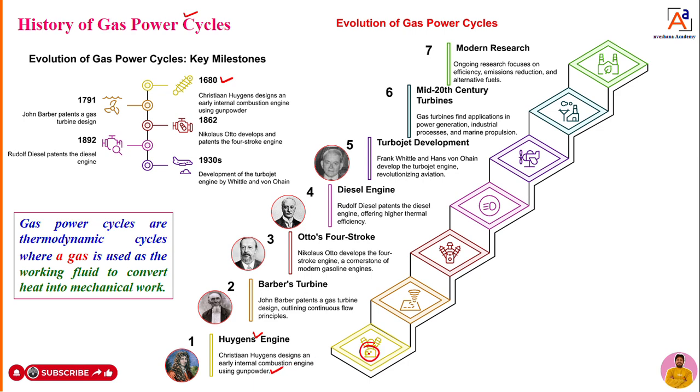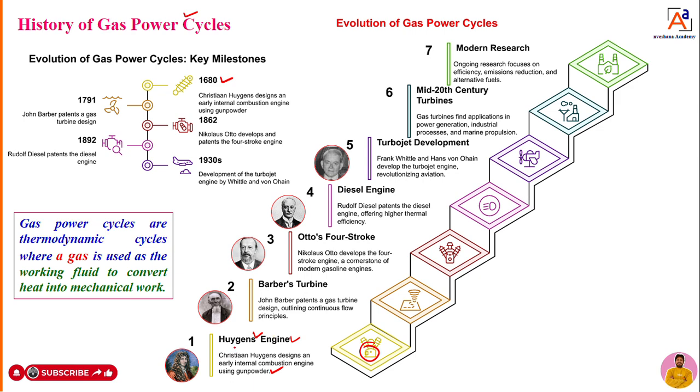Dear students, he designed an engine and started to use gunpowder to run the engine in the year 1680. It's a starting era. He started to run the engine with the help of gunpowder. That engine we popularly call the Huygens engine. Huygens engine means an engine which worked on gunpowder.